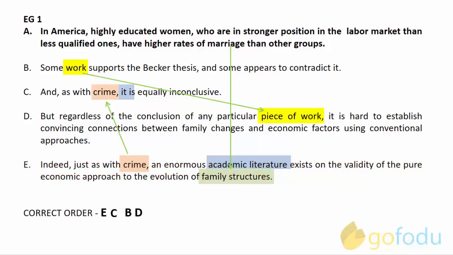You can also see the conclusive nature of sentence D, how it sums up the para by implying that regardless of any particular piece of work, it is difficult to establish a connection between family changes or marriage rates and economic factors or financial position. It is difficult to establish this connection using conventional approaches. So this last sentence D is not contradicting the whole para. It is just saying that the proof is hard using conventional methods. Our final order is E, C, B, D.